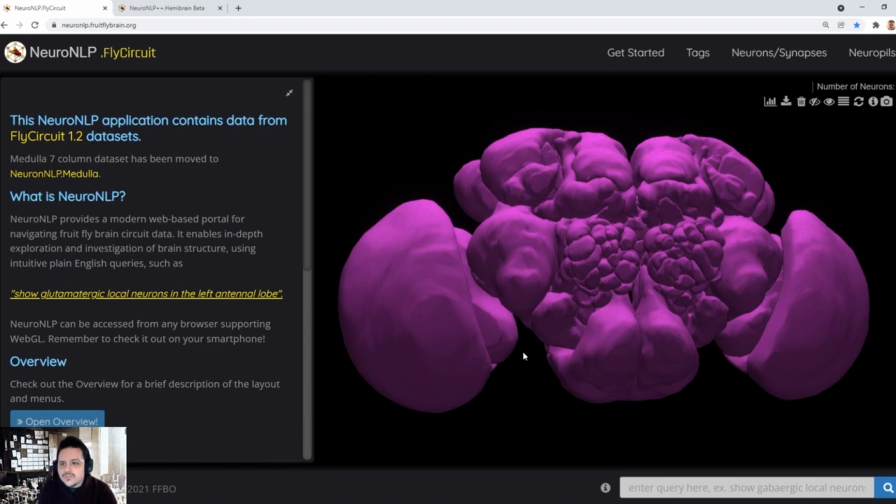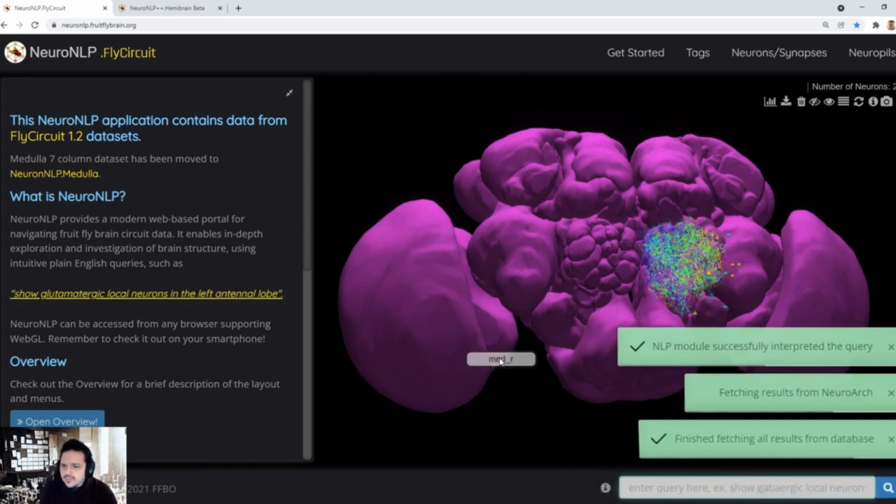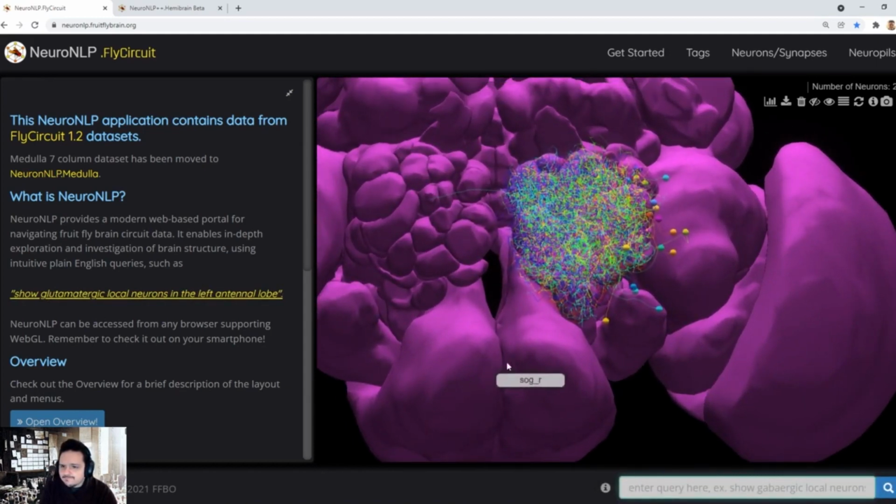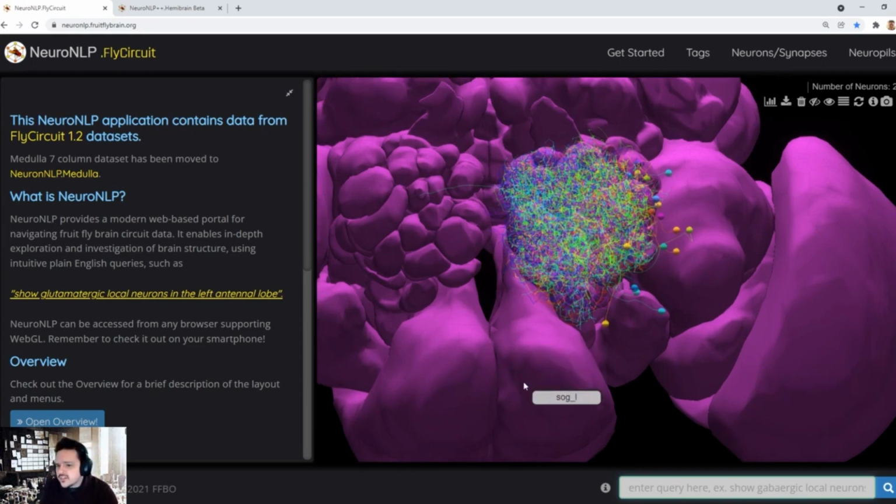limiting its usage. An example is a sentence such as show glutamatergic local neurons in the left antennal lobe, for which the result I have just brought to our workspace. Deviation from preset sentence structures like this one cannot be interpreted correctly under this regime.